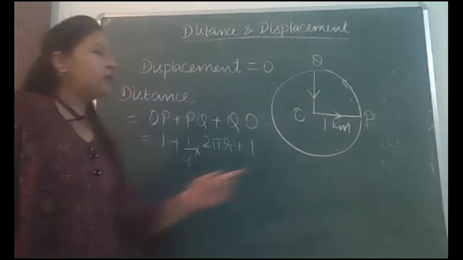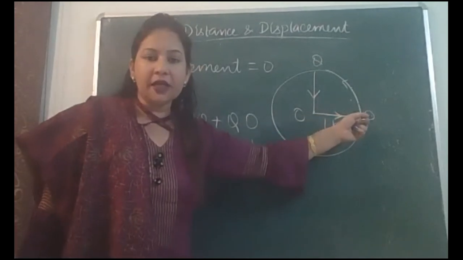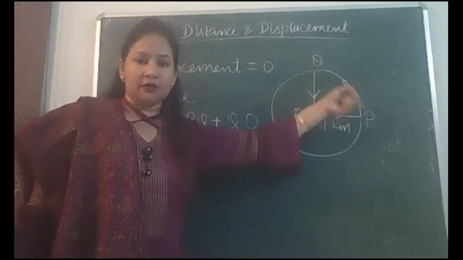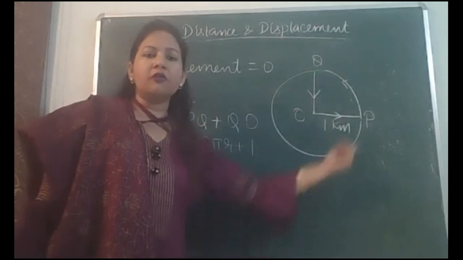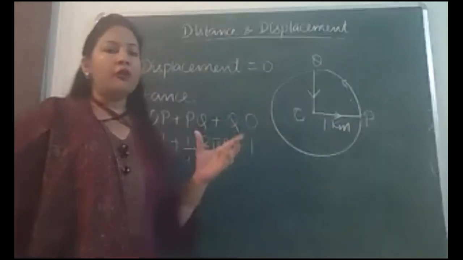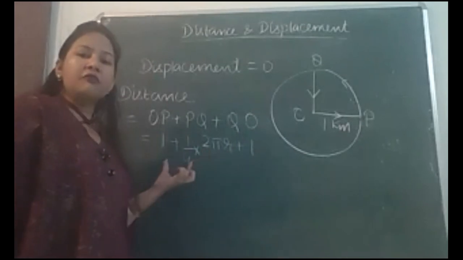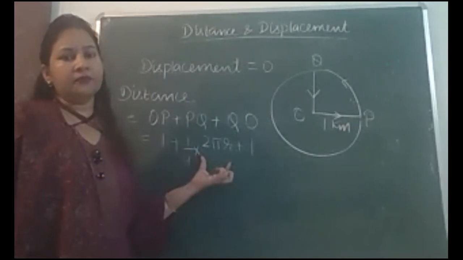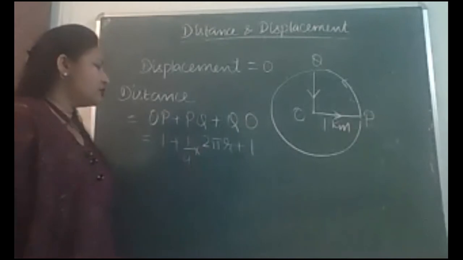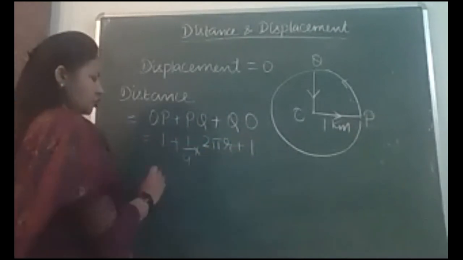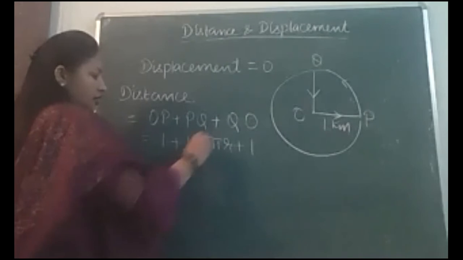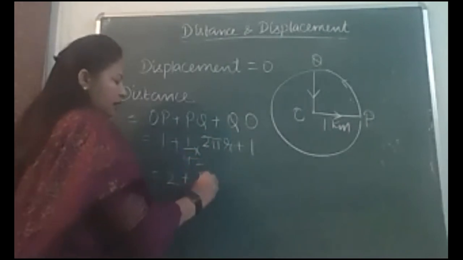How we calculated PQ? PQ is not a straight distance, it is an arc, and this is 1/4 of the total circumference. You know the formula for circumference of a circle, that is 2 pi r. So PQ must be 1/4 of 2 pi r. Now we'll put in the values and solve it. 1 plus 1 is 2. And this is pi r by 2.